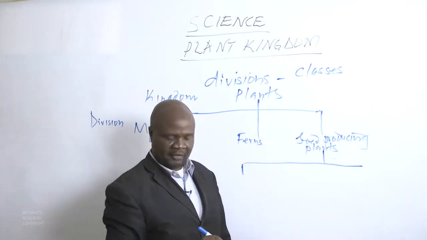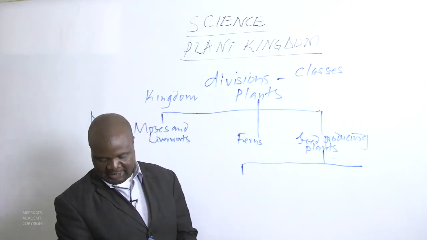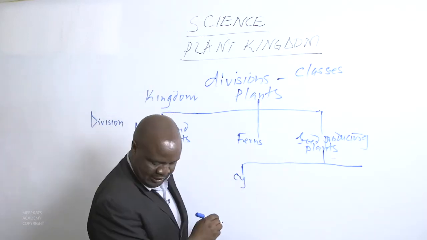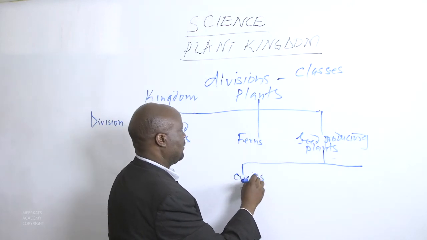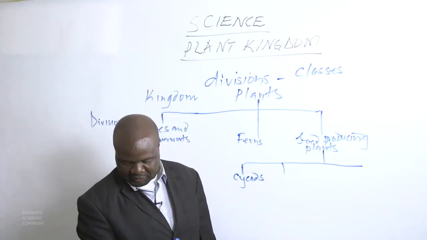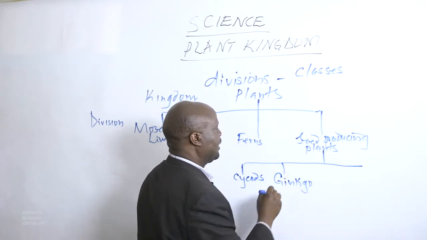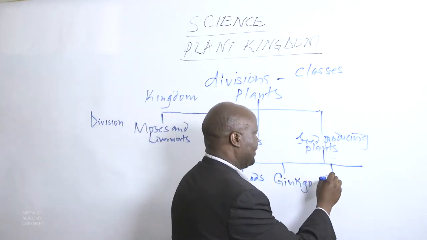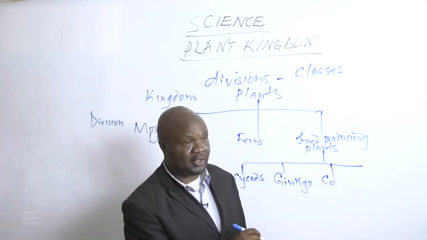We shall write down these 4 classes that the seed-producing plants are divided into. The first class is called cycads. The second class is called the ginkgo. Then the third class is called the conifers.